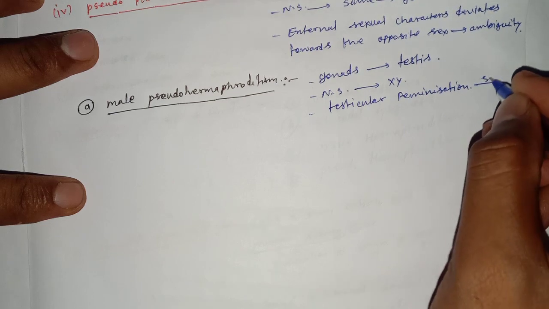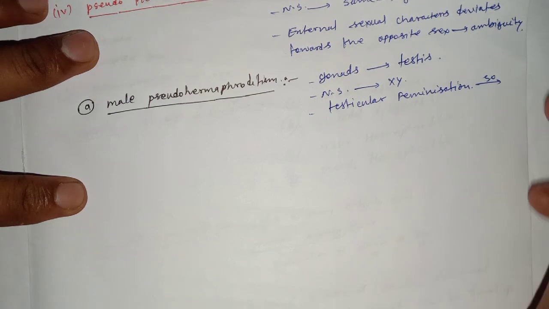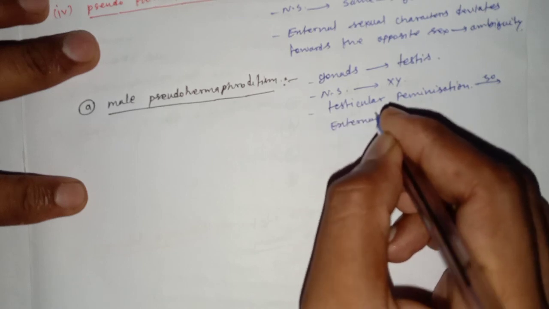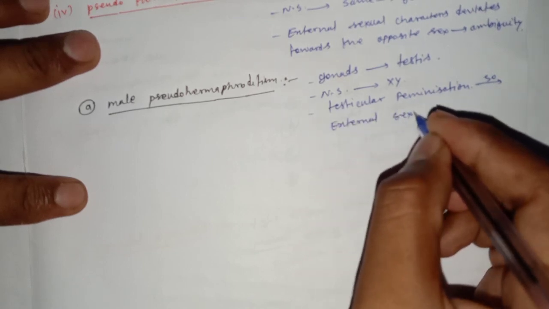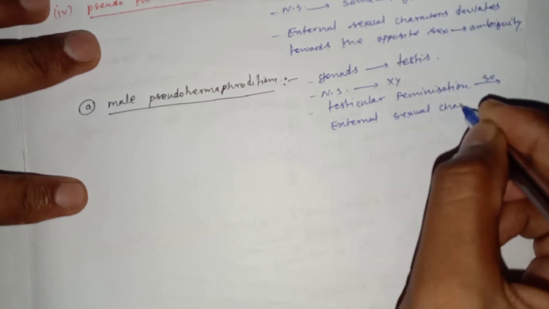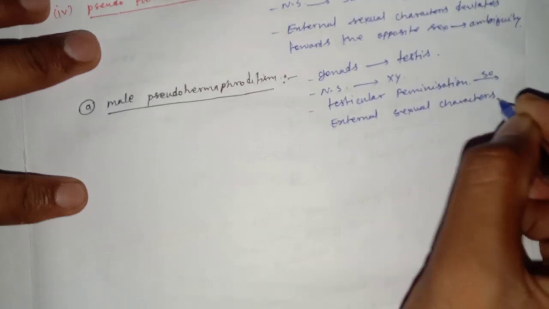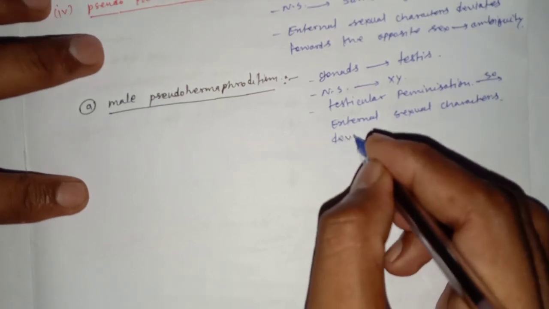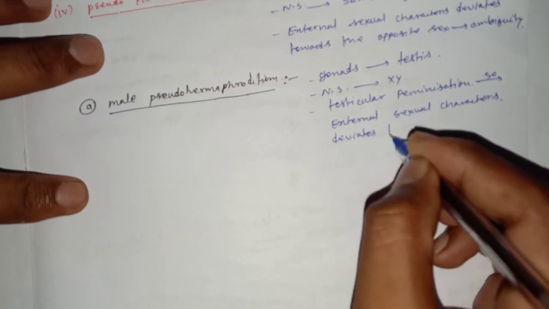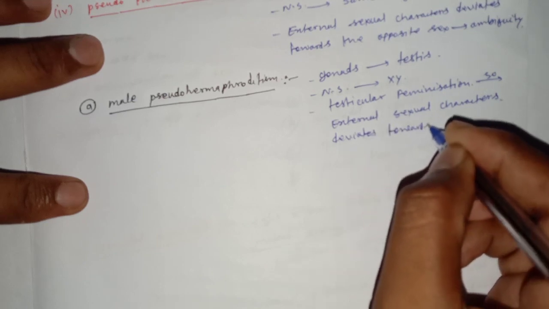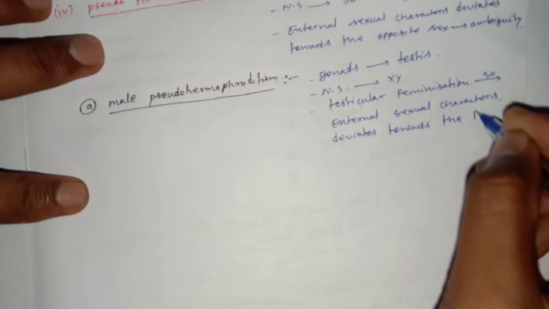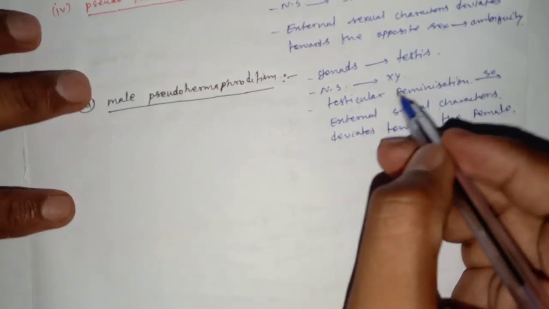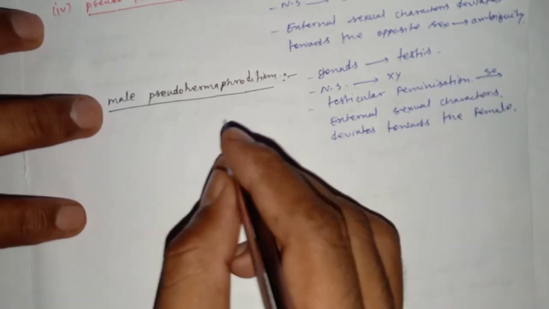So, the external sexual characters deviate towards the female. What is testicular feminization?